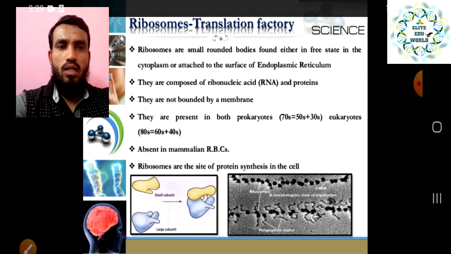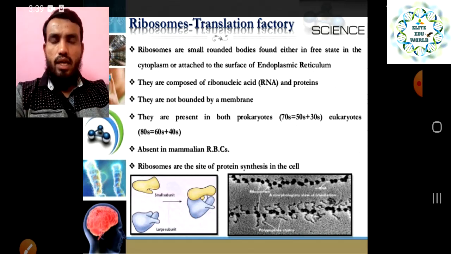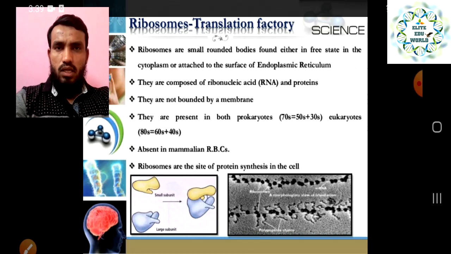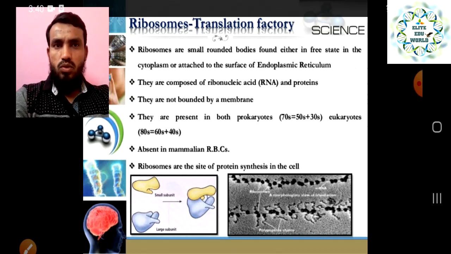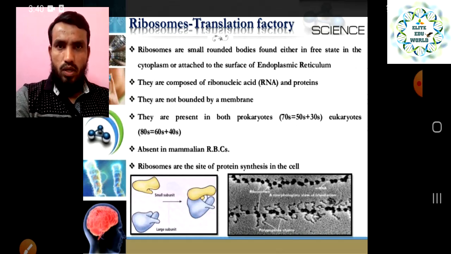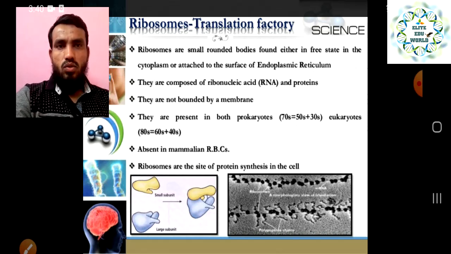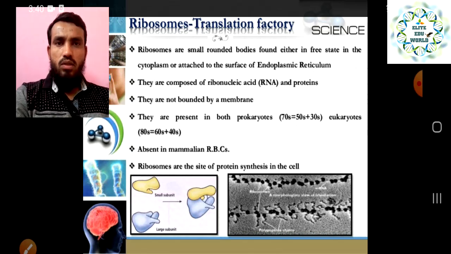And ribosomes are the site of protein synthesis in the cell, right? These are the sites in our cell where protein will be synthesized. That is why there are different types of ribosomes and different types of RNAs. So this is one of the sites where protein will be synthesized, right? These are all the points for the ribosome, one of the organelles of our cell.